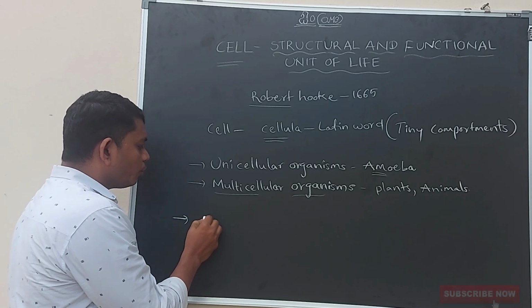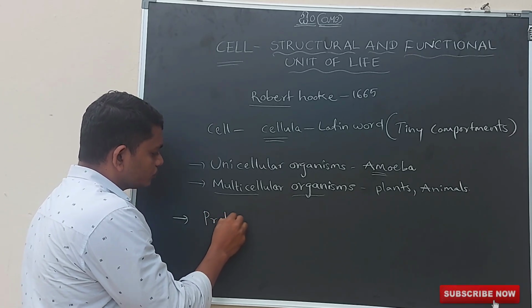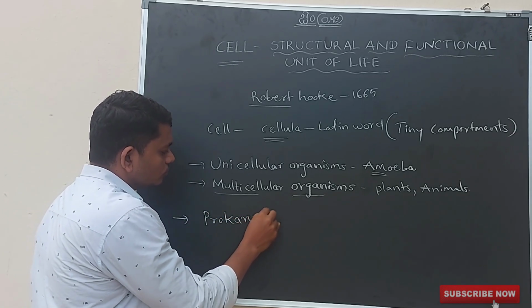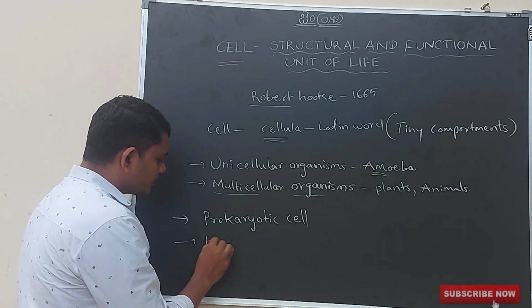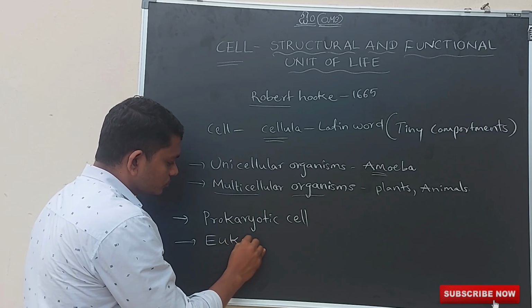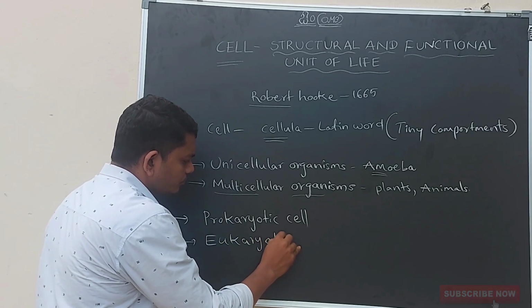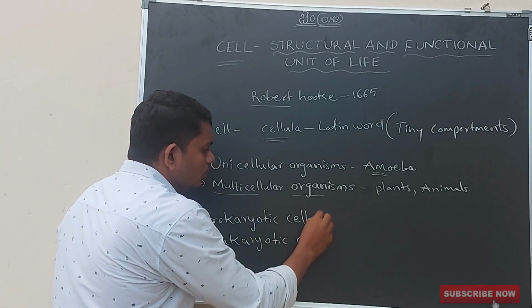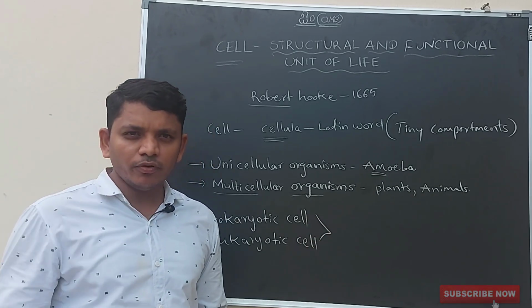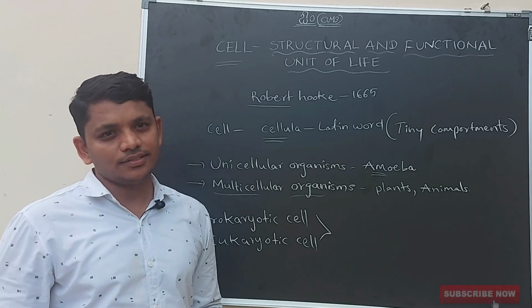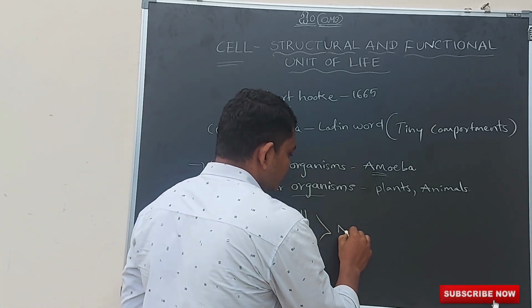The first one is the prokaryotic cell and the second is the eukaryotic cell. These two are classified on the basis of the presence of the nucleus in the cell.